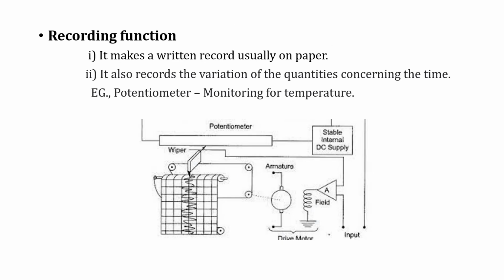The next one is the recording function. For every instrument there should be some recording, and that recording should be displayed. What is the recording function? It makes a written record, usually on paper. Everything that is recorded on paper is called the recording function. It records the variations of quantities with respect to time. For example, a potentiometer recorder, with which we can monitor temperature.